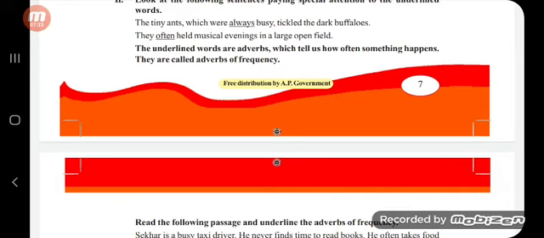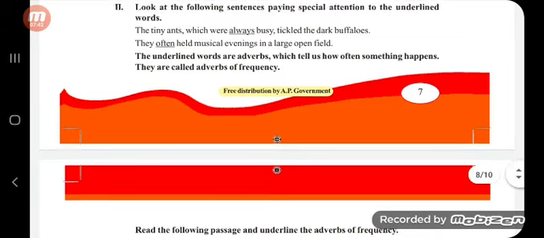Do you catch my point? Did you understand my point? How often were the ants busy? Ants were always busy. So this adverb always is saying how frequently it is occurring. So always is an adverb of frequency.